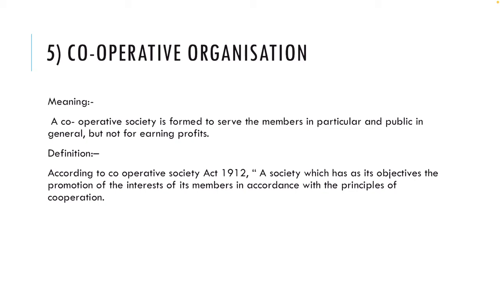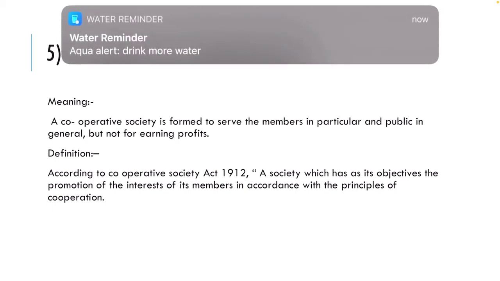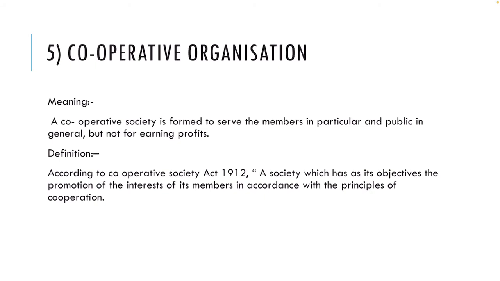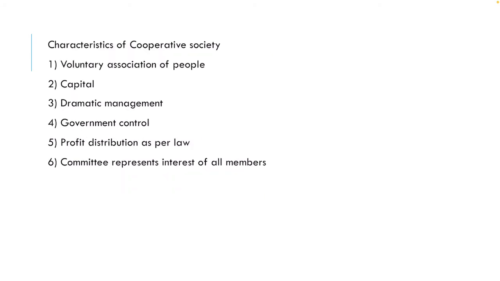Many business organizations are established to earn a profit, but a cooperative society has a motive of service to its members, that is service to the members of their society for a common welfare, but not to earn any kind of profit. We'll understand this in detail with the help of the characteristics. First one is voluntary association of people.